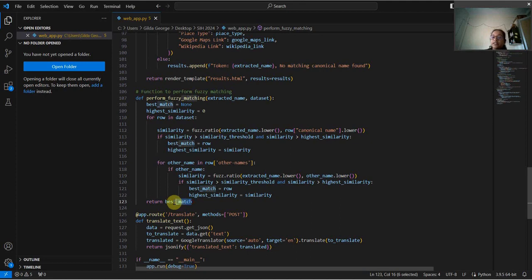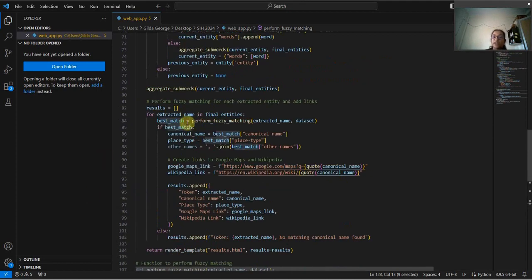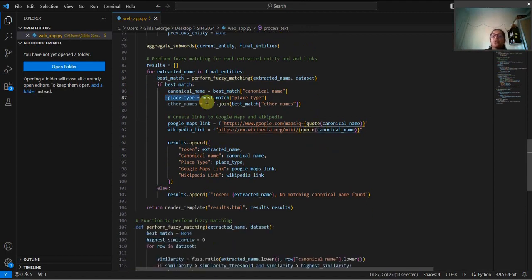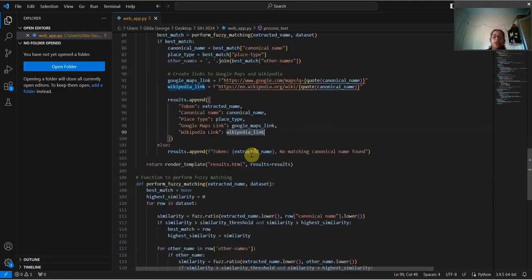So then it would return back the best match, and we come back to this column, and if this best match is there in the canonical name, place type or other name, then we would append the result accordingly. So basically print it. Over here we have created links for Google Maps and Wikipedia, so that once the canonical name is identified, we can map it accordingly.